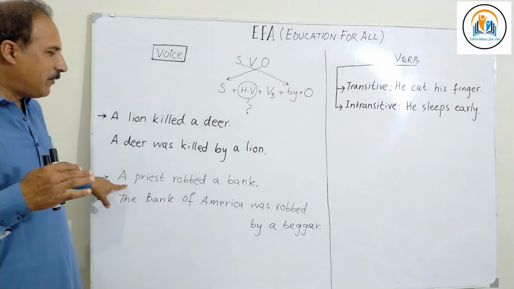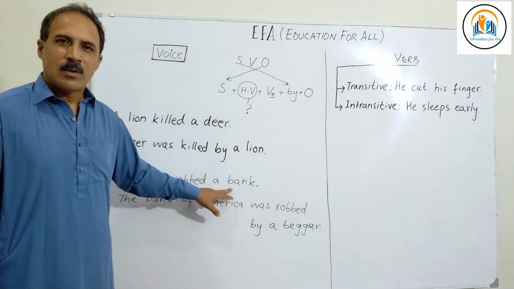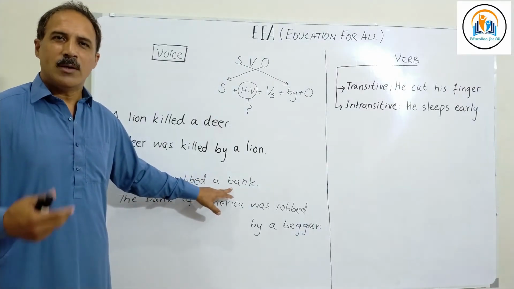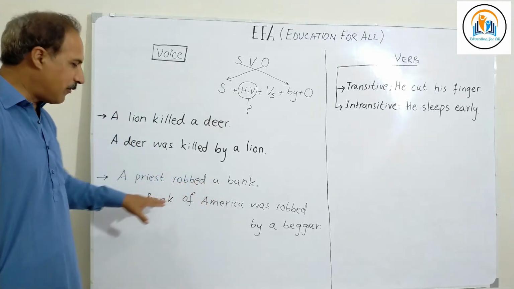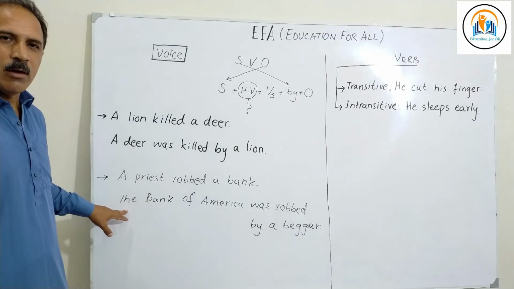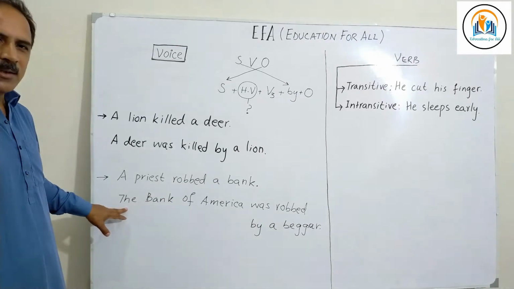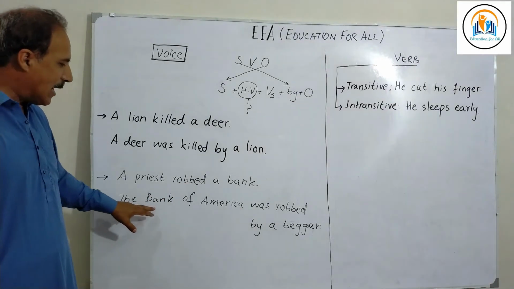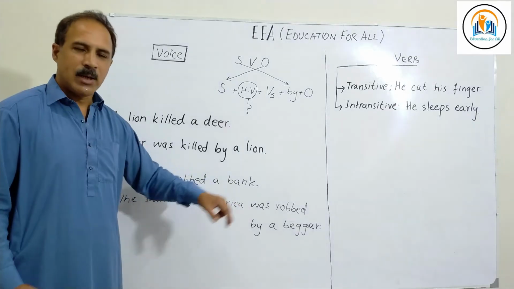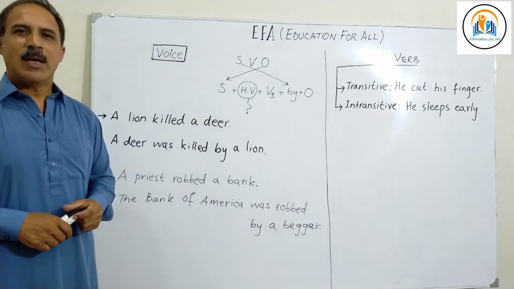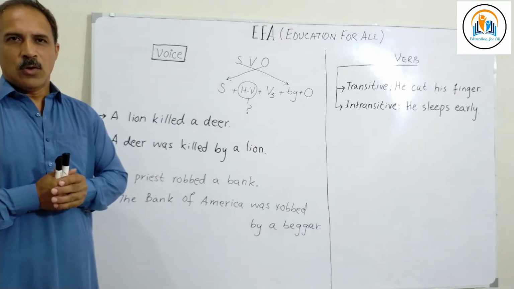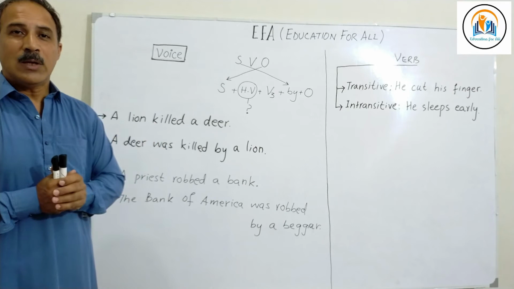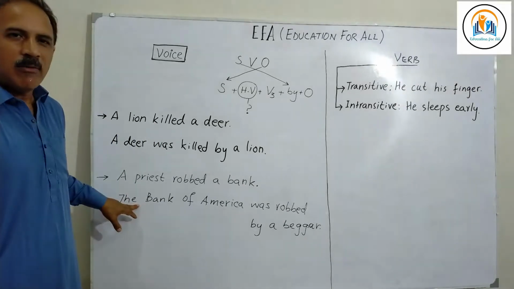Now, what if suddenly a bank becomes more important than the robber? So we have to bring it to the front of the newspaper, of the sentence. Consider the second example: the Bank of America was robbed by a beggar. Now you see, a beggar is a layman, a common man, an ordinary person. So this is not important. What is important? The Bank of America.